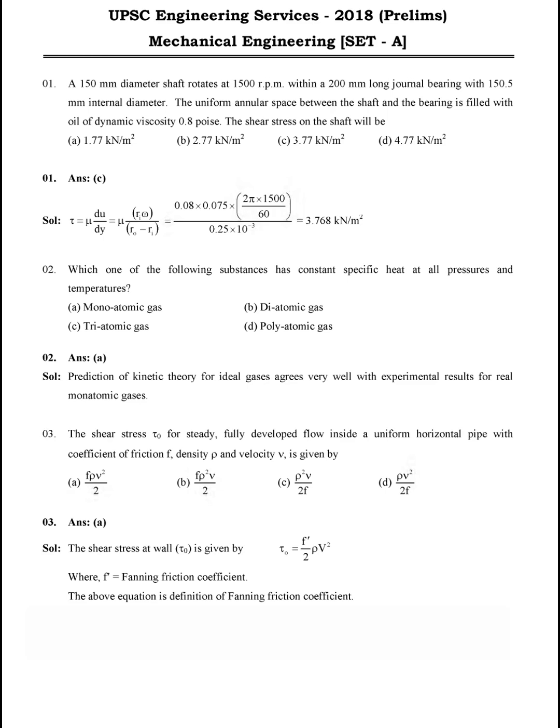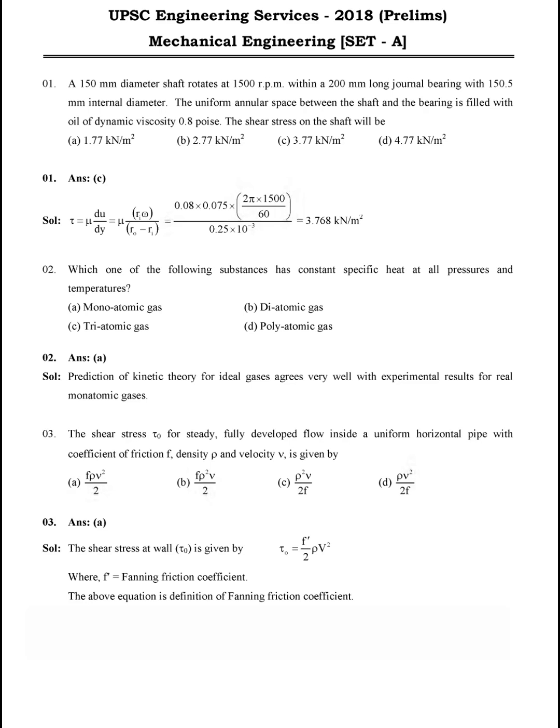Poise is 10 to the power minus 1, so poise will be converted with 10 to the power minus 1, that will be 0.08.